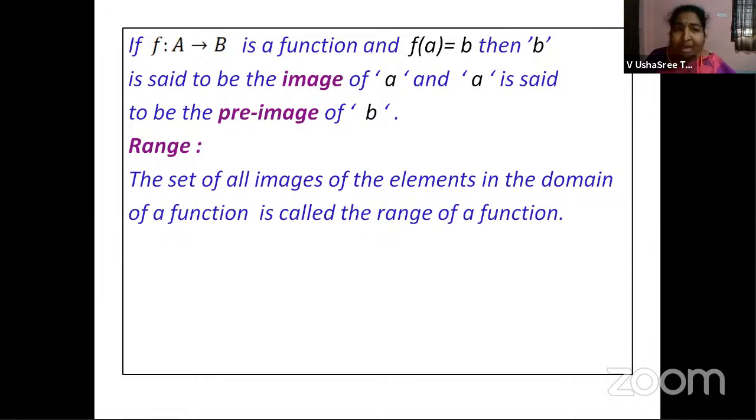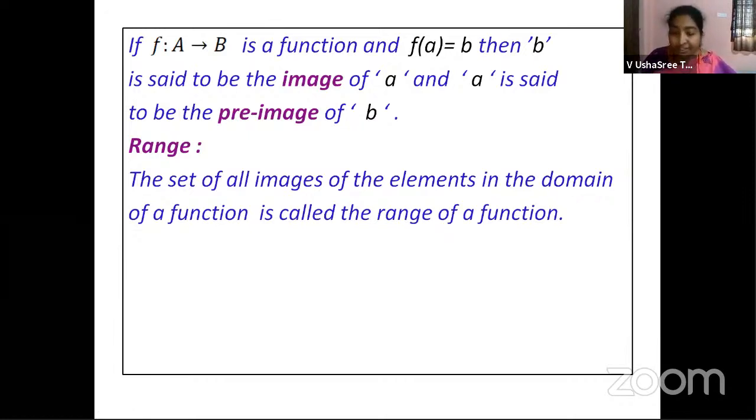First of all, that should be a function. If it has to be a function, then every element in set A should have a mapping in set B. That is our prerequisite condition for any relation to be a function, right? Then, when you are substituting the elements in set A in the function, the answers you are getting, we are calling them images. All those images you are getting will form the range of the given function.